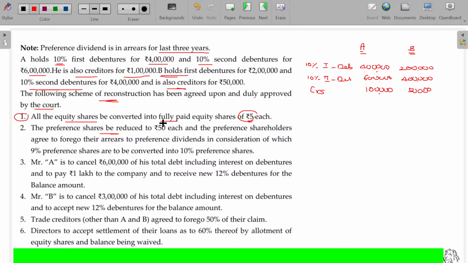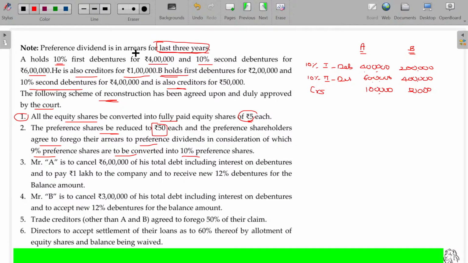Second, the preference shares are to be reduced to 50 each, and the preference shareholders agreed to forego their arrears of preference dividend, in consideration of which 9% preference shares are to be converted into 10% preference shares. Out of the 100 rupees preference shares, they will now get only 50 rupees preference shares, another 50 rupees being capital reduction. And also there is an arrear of dividend for the last 3 years. What about the scenario for that? Of course, they are willing to waive that also, provided hereafter the preference dividend should not be 9%, it should be 10%.